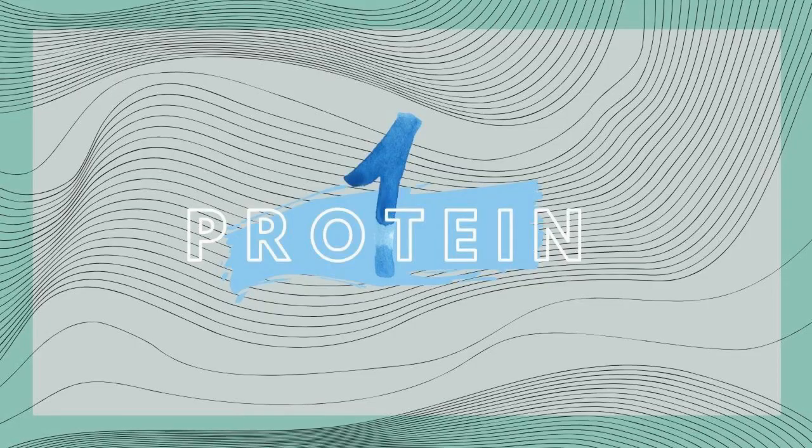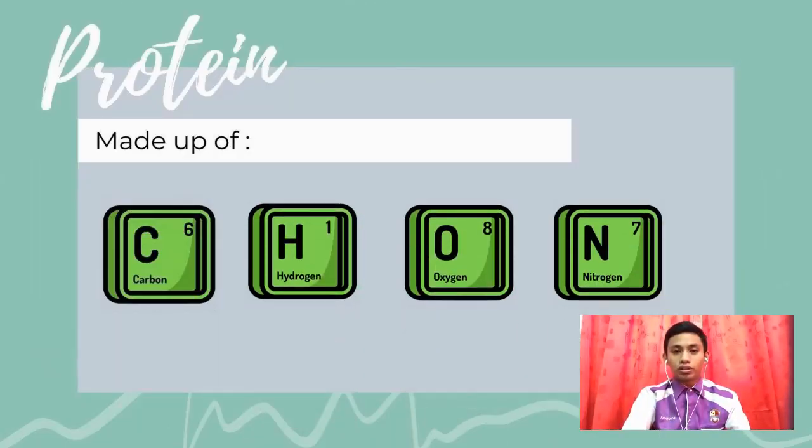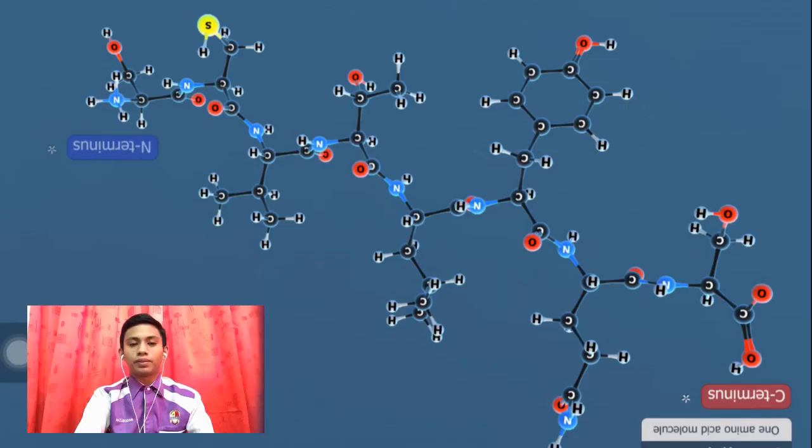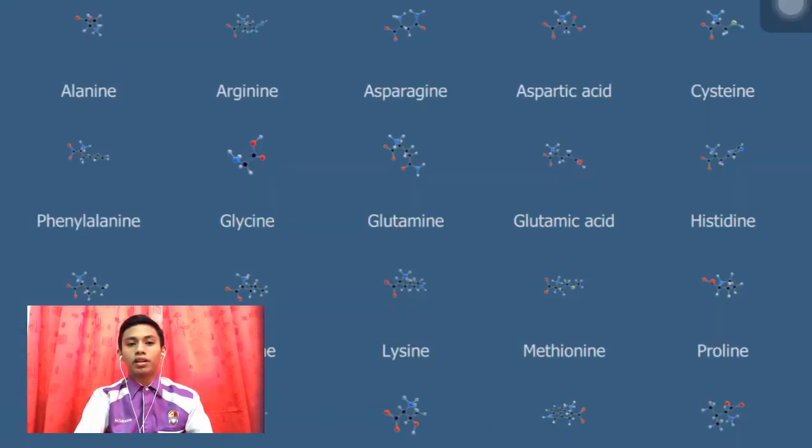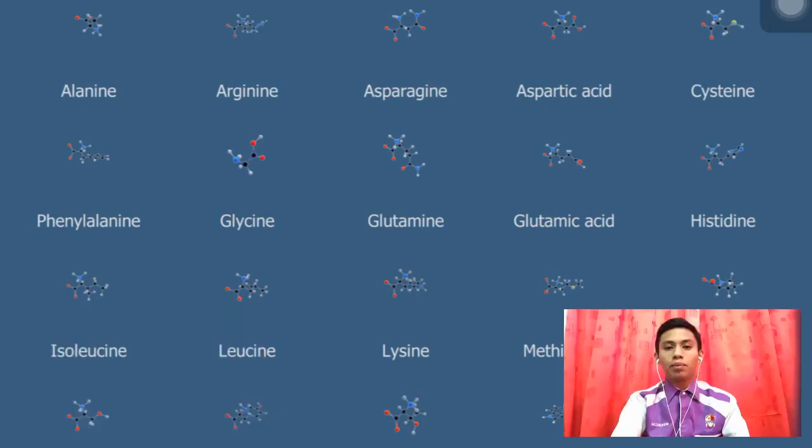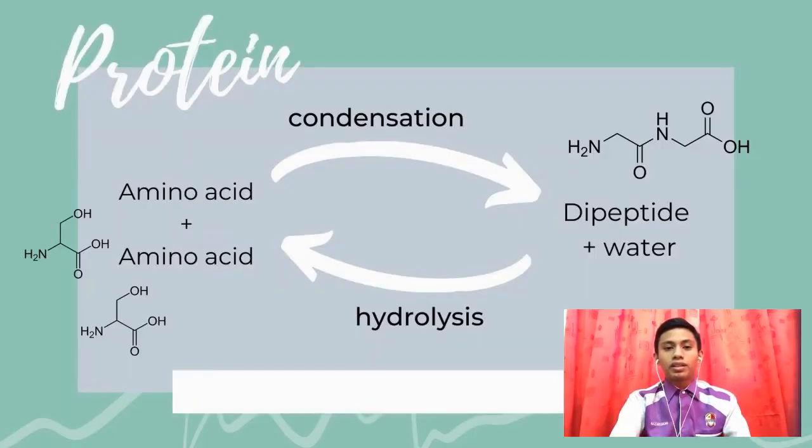Let's move on to our first topic today, that is protein. Protein is a complex organic molecule made up of the elements carbon, hydrogen, oxygen, and nitrogen. Each protein is made up of polypeptides, and polypeptides are made up of monomers called amino acids. A peptide bond can be broken down by hydrolysis as well as formed through